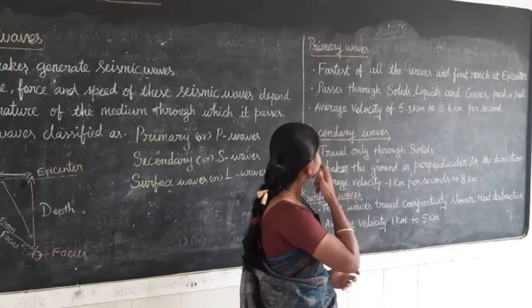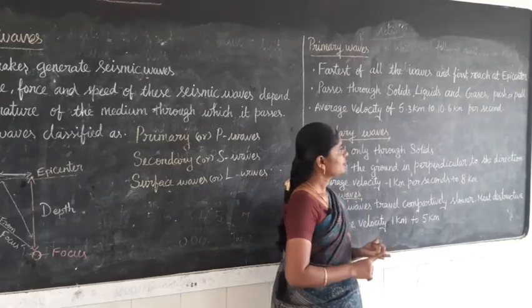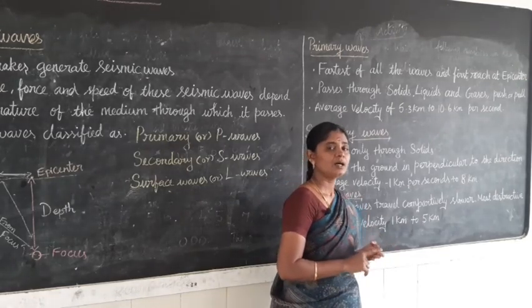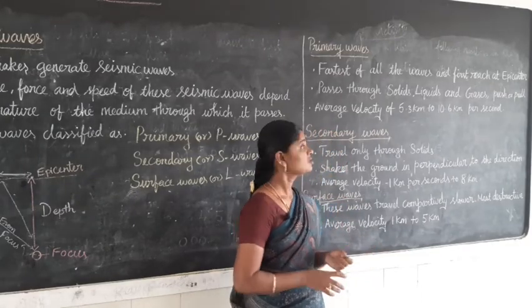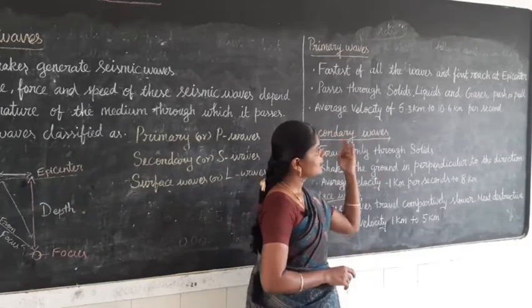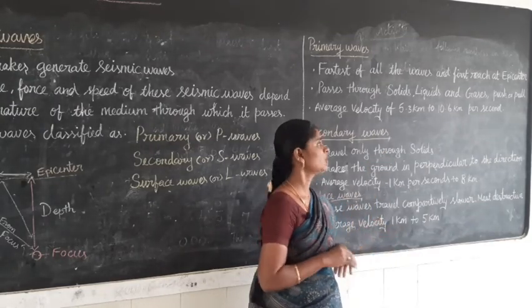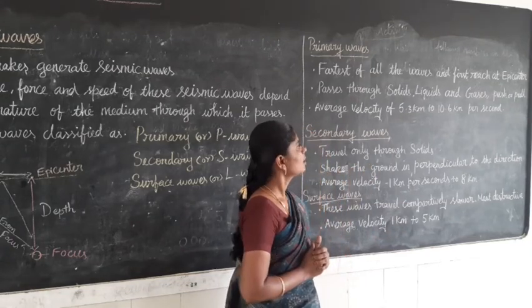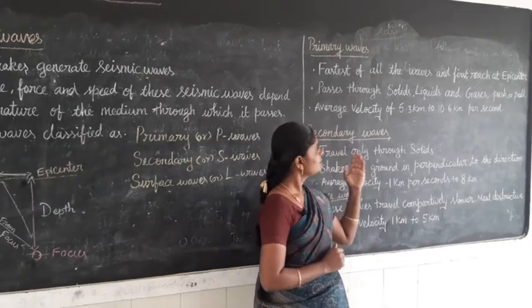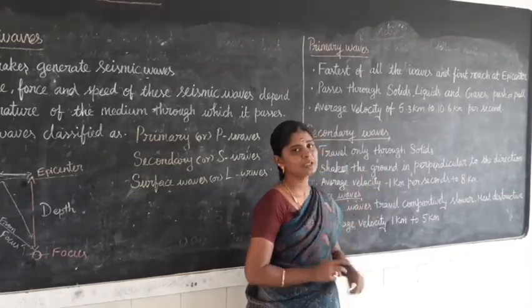Primary waves pass through solids, liquids and gases, either as push or pull. The average velocity of primary waves is 5.3 km per second to 10.6 km per second.